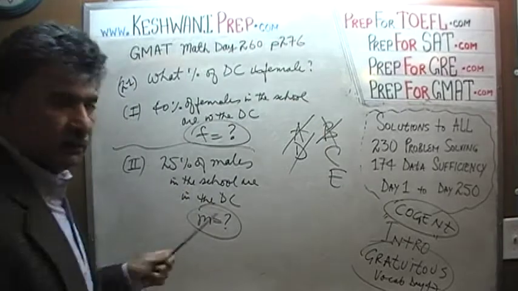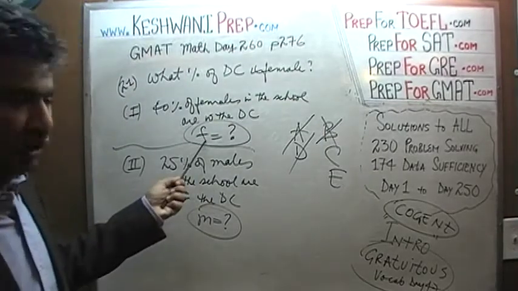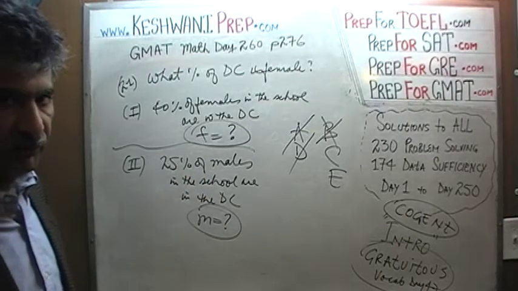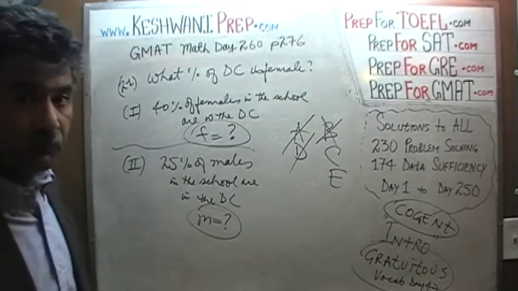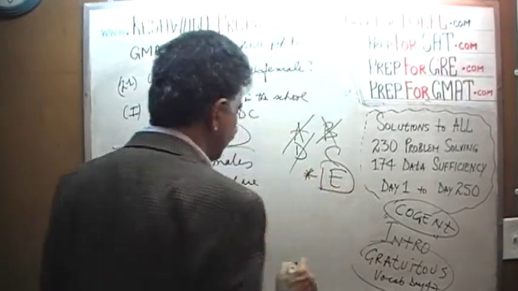And when we put them together, the problem is not going to go away. We still need to know the total number of females in the school. We still need to know the total number of males in the school. And nowhere in the problem does it tell us that. Therefore, even putting them together does not get us anywhere. The answer is E.